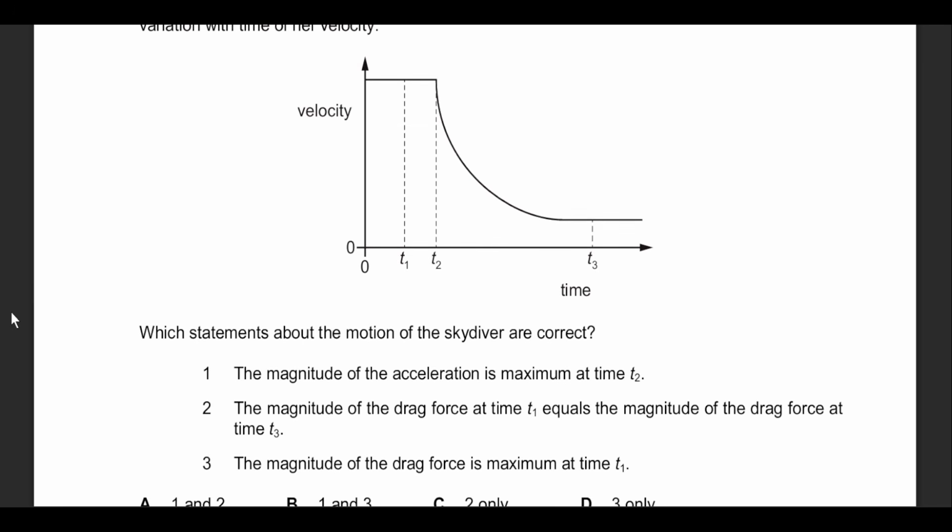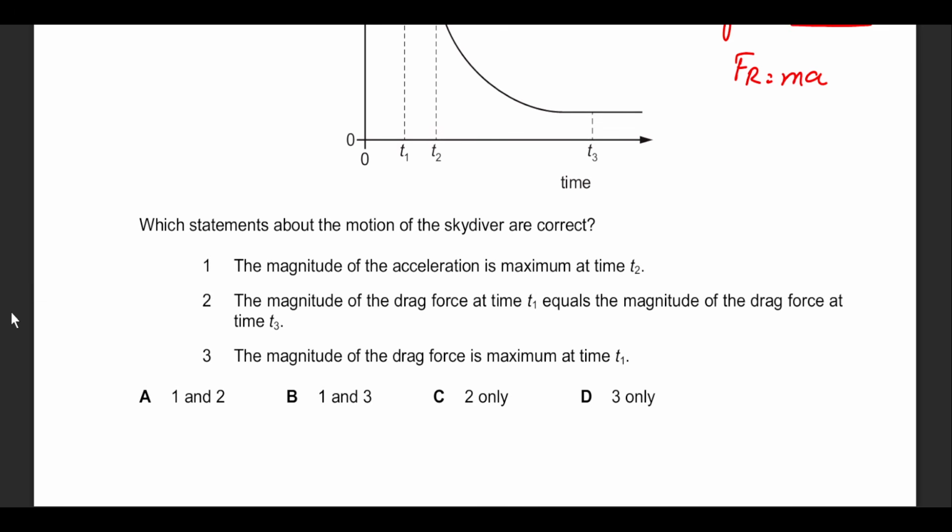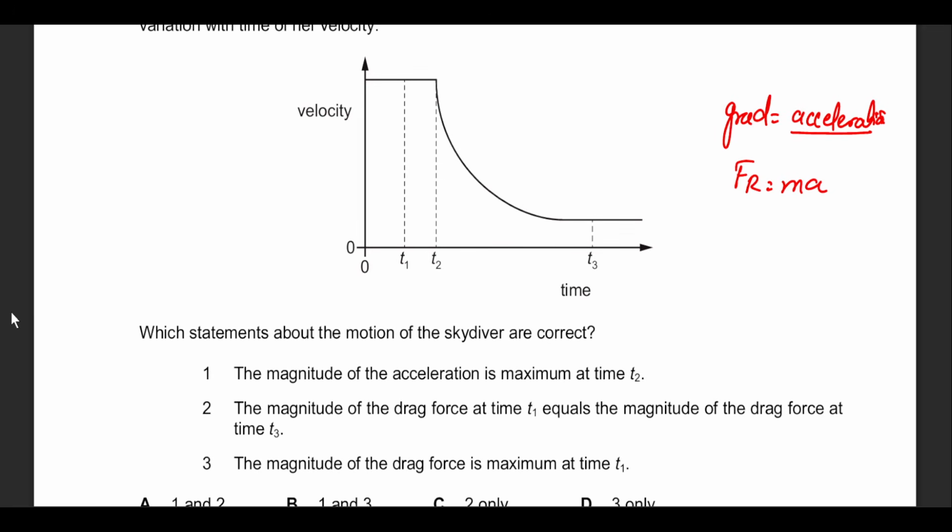Let's see. Now, if this is a velocity time graph, then the gradient will show me the information about acceleration. And if I know the acceleration, then I can comment about the resultant force acting on the object at different sections of the system. The magnitude of acceleration is maximum at time t2. Now, this statement is true.